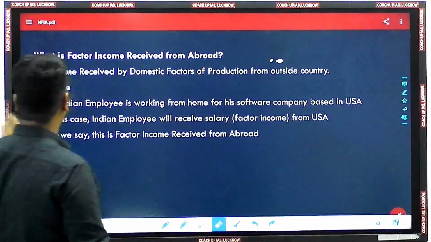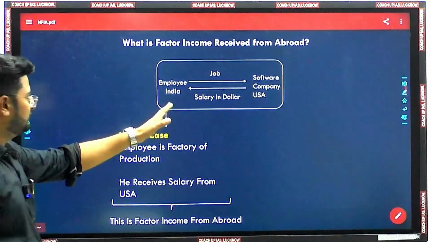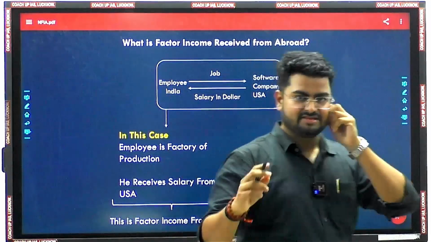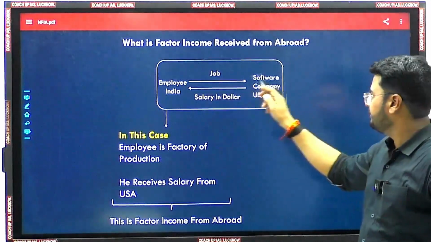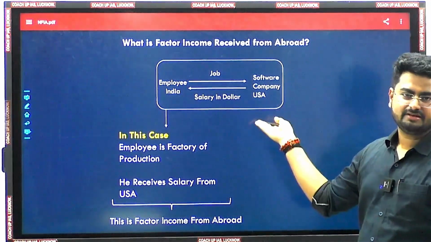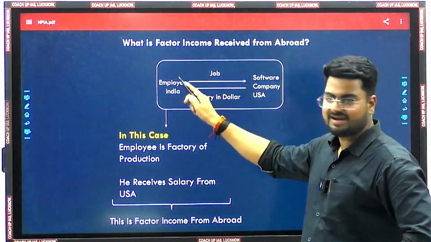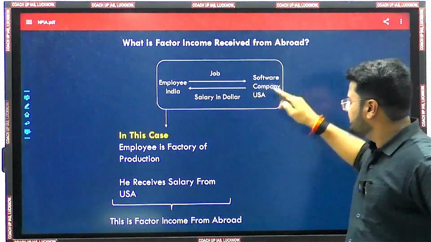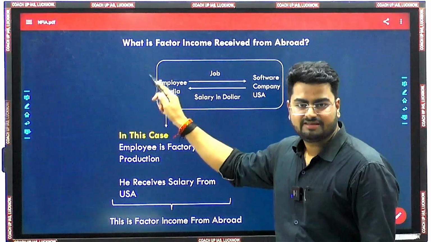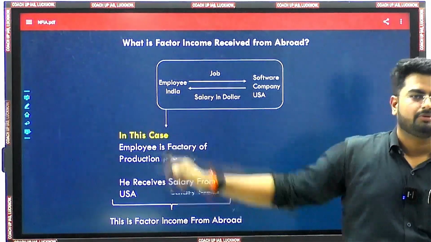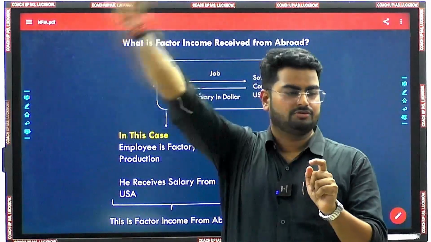Let me give you an infographic example for it. Yes, this one. Fine. Here you can see in this example that the employee is in India, he is doing a job for a software company, and the company is where? The company is in USA. And for doing this job, means providing labor services to this particular company, the company is paying the salary, and this particular salary is what? This is factor income for the particular employee. But this factor income is coming all the way from USA to India.